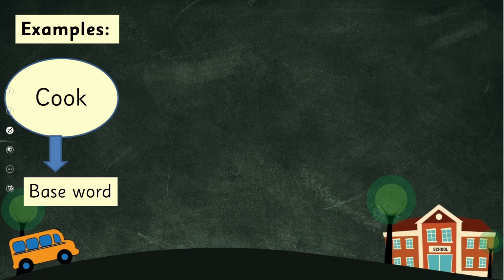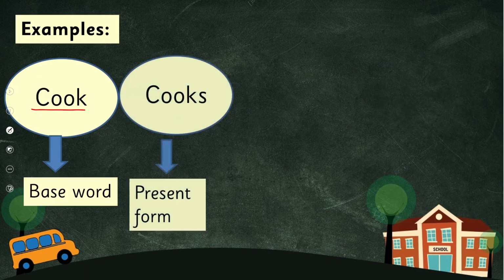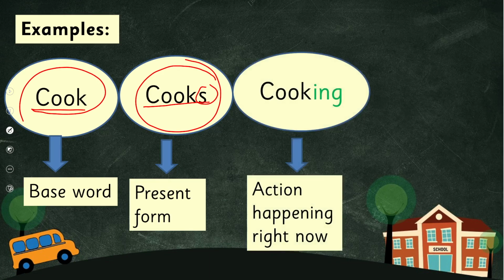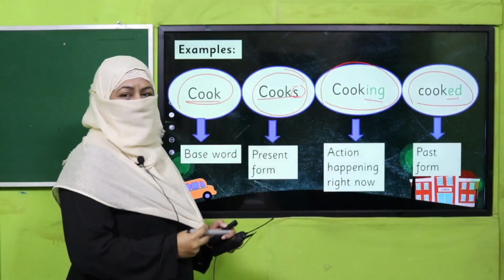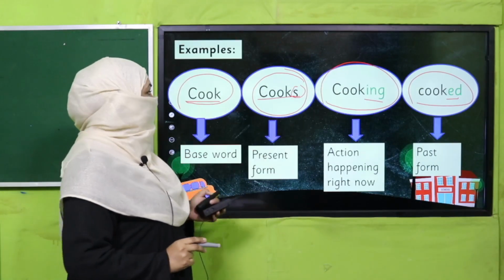The next example is cook. Cooks, this is a verb, and by adding s it becomes the simple present form. Ing, the action is happening, and cooked, it's the simple past form. Once again it's a verb, and by adding a letter or a group of letters, the meaning is changing.